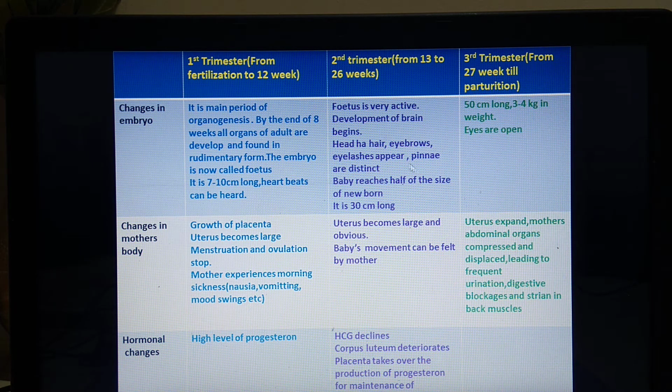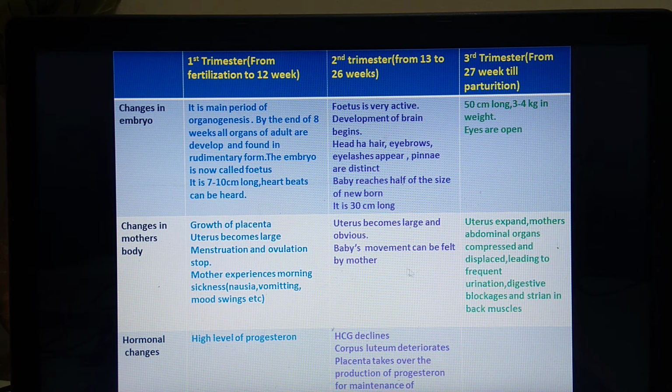In the second trimester, we have seen changes in embryo, mother's body and hormonal changes. Now we will see the third trimester, which is from 27 week till parturition, that is till childbirth. So during third trimester, the changes seen in embryo are the size of embryo becomes 50 centimeter long and the weight is about 3 to 4 kilogram. And in this phase, eyes are open. Again, this is a significant change.